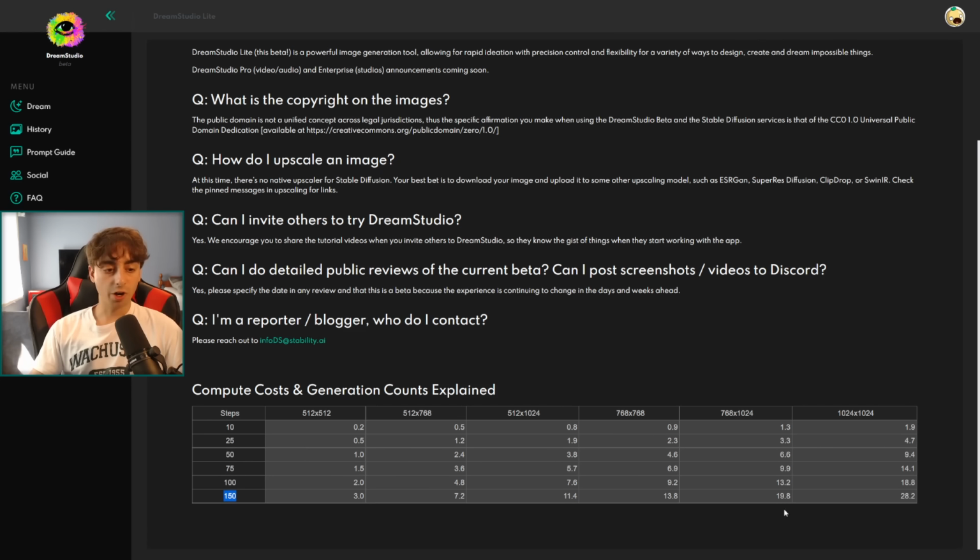Where if we wanted to do 150 steps at 1024 by 1024, it's going to cost 28.2 generations. But if we only wanted to do 10 steps at 1024 by 1024, it's only going to cost 1.9 cents or generations. So yeah, 1 cent equals 1 generation. So, depending on the aspect ratio and the amount of steps you do, it's going to cost more. And this is because it takes more processing power on their servers to compute something with a higher amount of steps or a higher resolution.